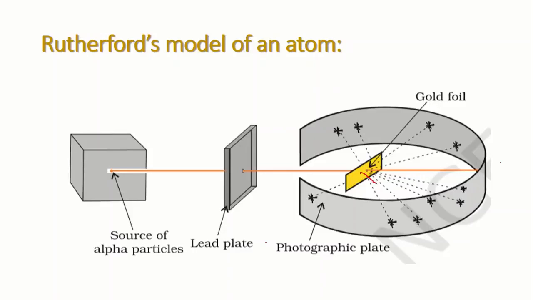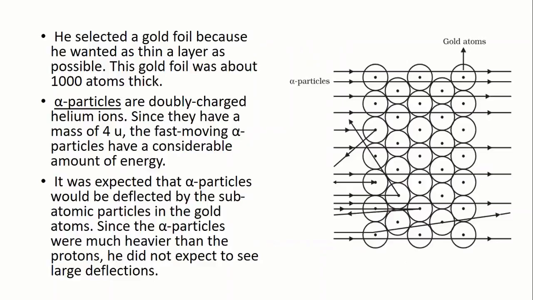We can change the shape of gold without breaking down the gold, because it is most malleable, and you have already studied different properties of solid. Okay, so according to Rutherford, he selected gold foil because he wanted as thin a layer as possible. This gold foil was about 1000 atoms thick, and alpha particles are doubly charged helium ions.